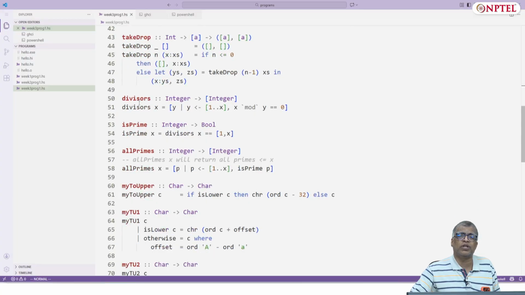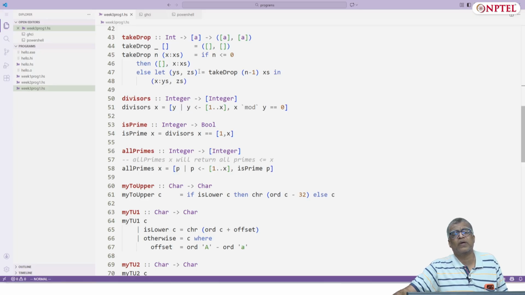Takedrop of any value on the empty list is the empty list. Takedrop n (x:xs) is: if n is less than or equal to 0, then you return the empty list and x:xs, else you use this format, let (y, z) be equal to takedrop (n-1) xs in (x:y, z).